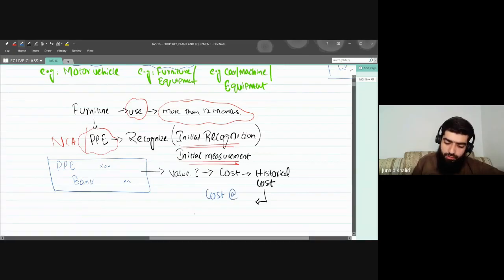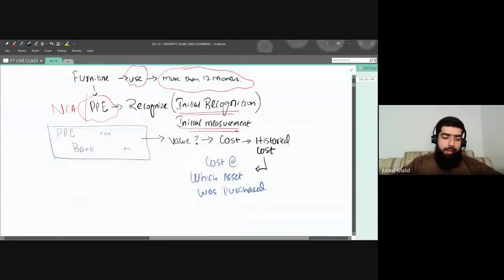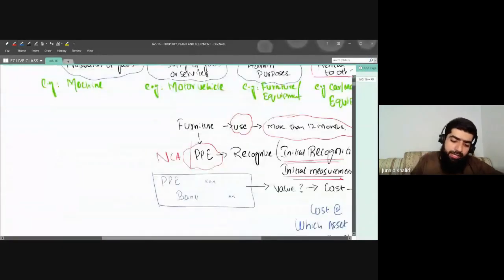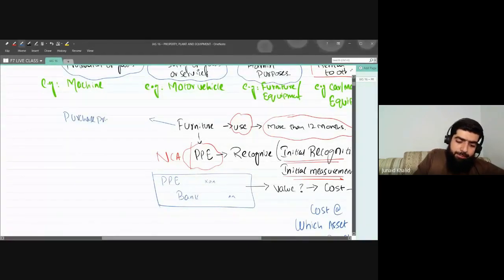at which the asset was purchased. Let me give you an example for this one. I bought a furniture, and the purchase price that I paid to the supplier was, let's say, $2,000. I bought a furniture, the purchase price was $2,000, and I paid a transportation cost.